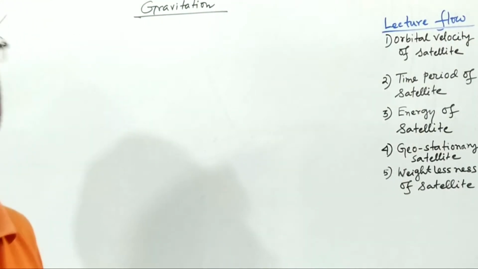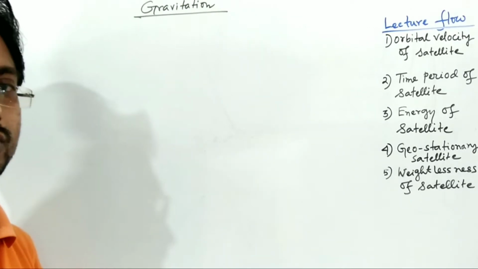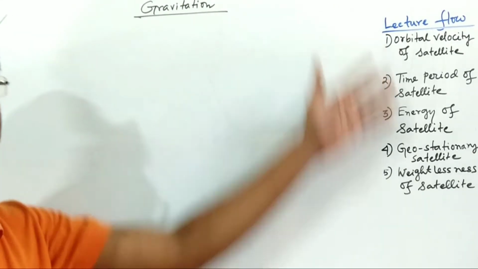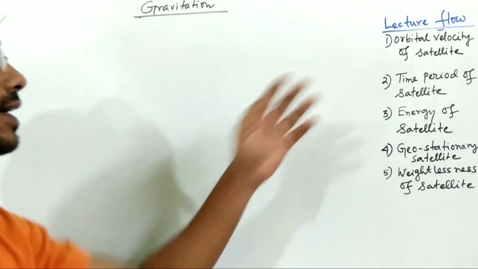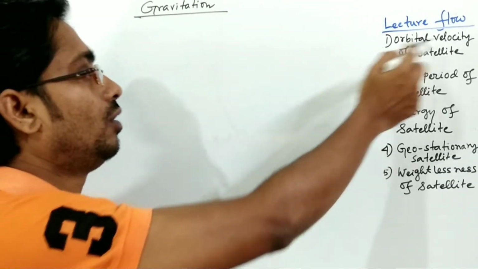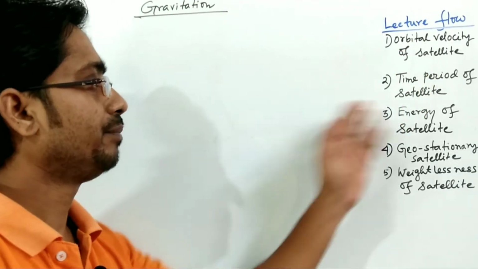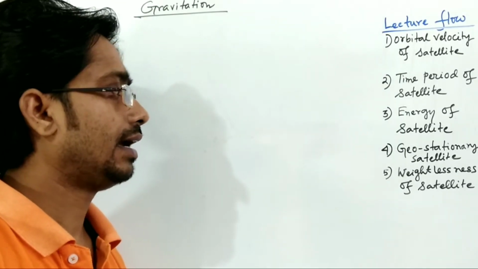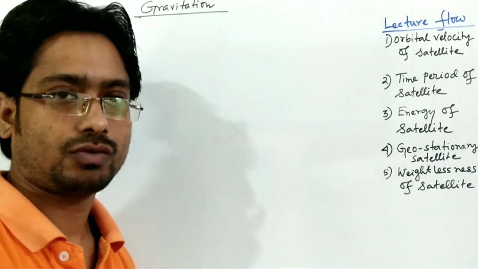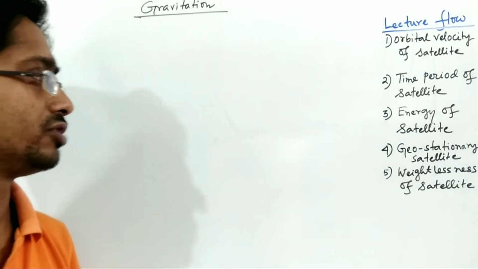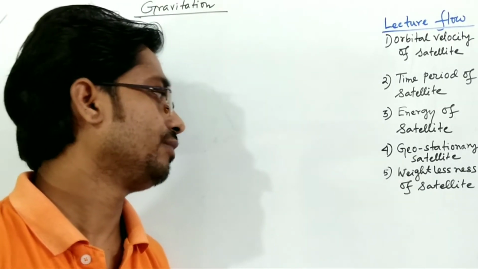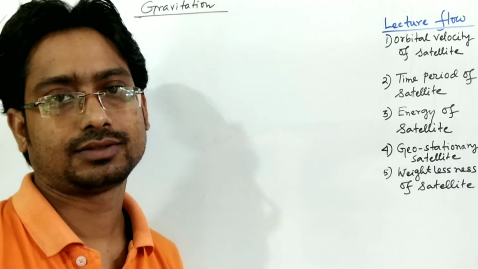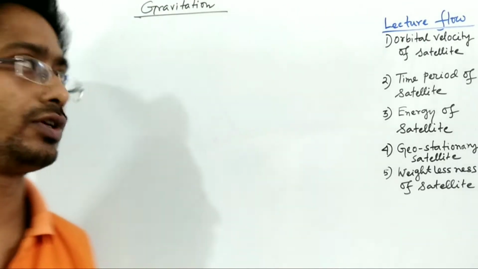Dear student, today we will complete the gravitation chapter with the topics I have written on the right-hand side: orbital velocity of a satellite, time period of a satellite, energy of a satellite, geostationary satellite (what special type of satellite is called the geostationary satellite), and number 5, weightlessness of a satellite. These are very important topics we will cover today.